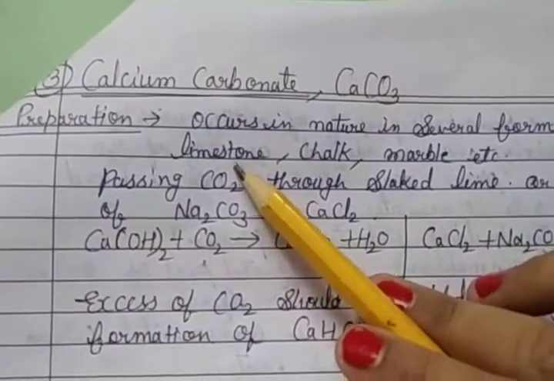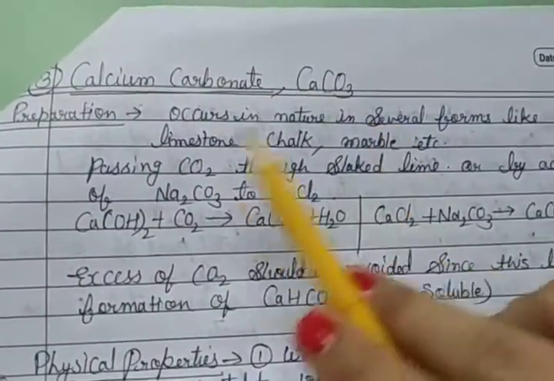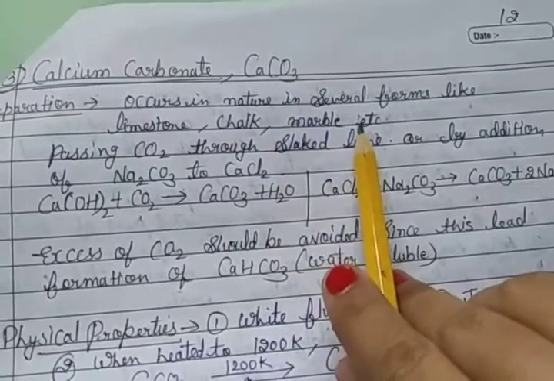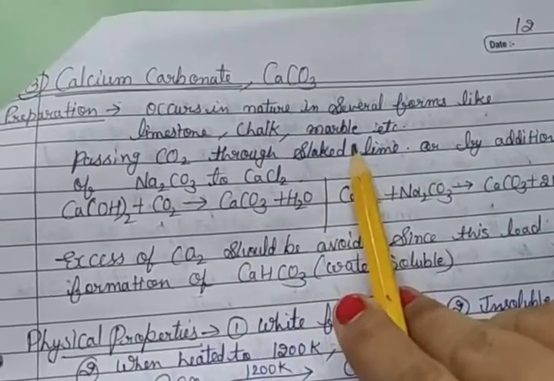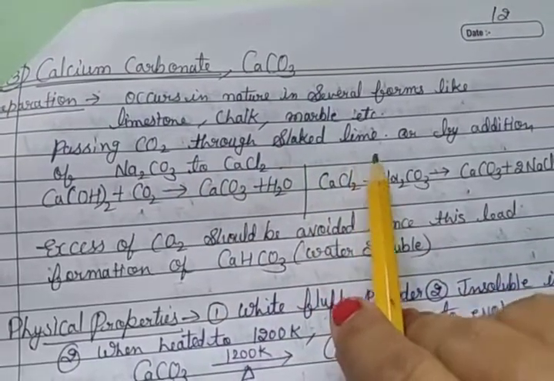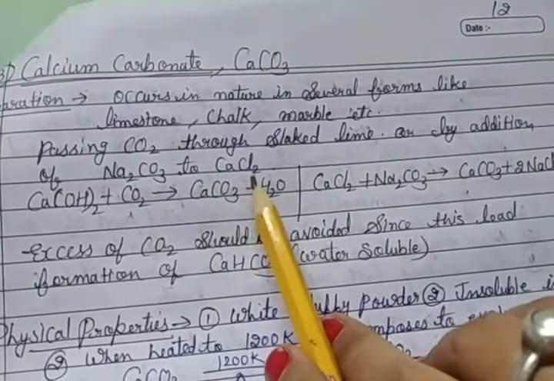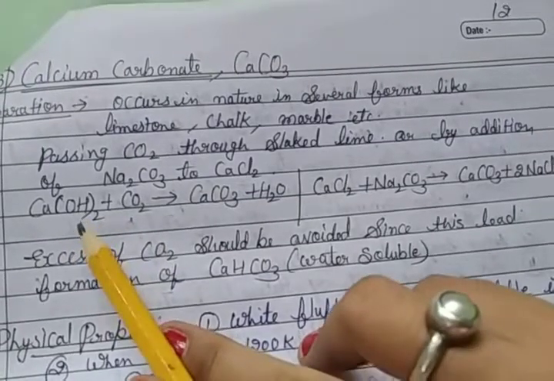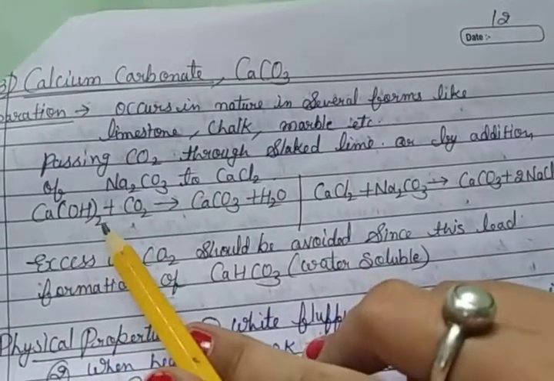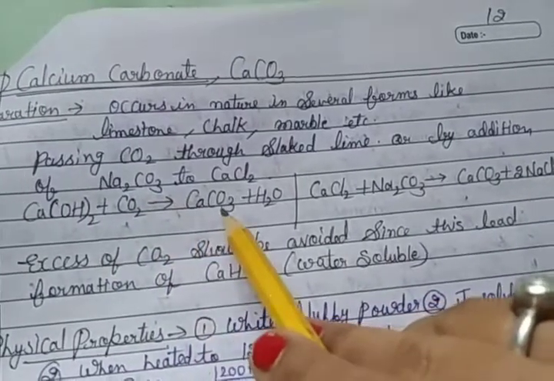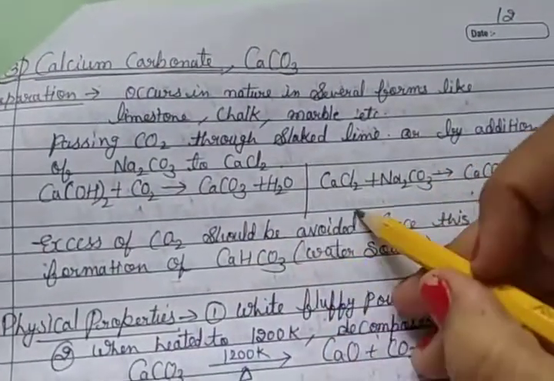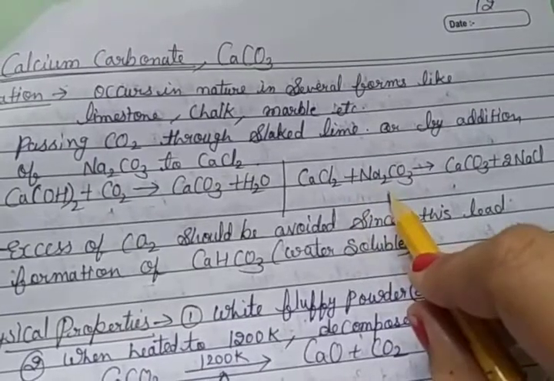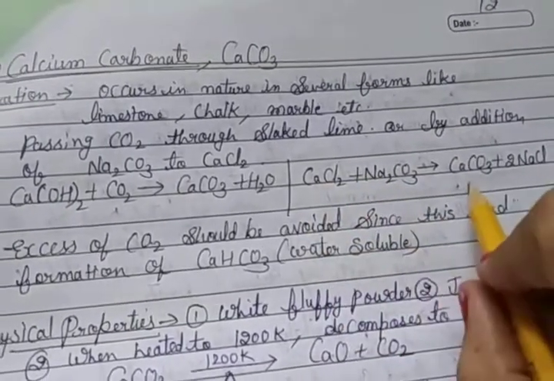Then the third compound is calcium carbonate, CaCO3. Calcium carbonate occurs in nature in several forms like limestone, chalk and marble. It is prepared by passing CO2 through slaked lime, Ca(OH)2 plus CO2 giving CaCO3, or by addition of Na2CO3 to CaCl2, giving CaCO3 and 2NaCl.